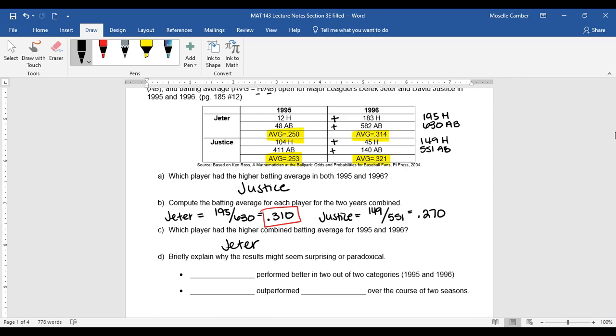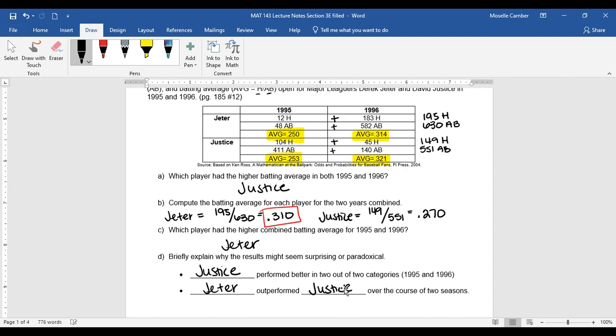Just as a brief refresher, we know that Justice was better in both 1995 and 96, but together Jeter scored better than Justice.